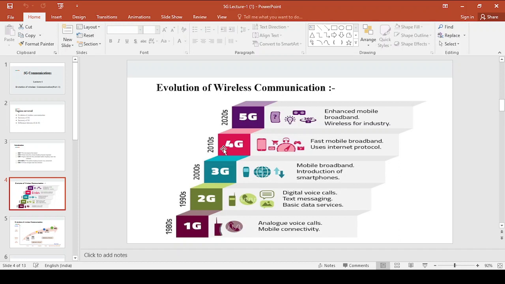Now coming to the fourth generation system, this evolved in the year 2010. The fourth generation system evolved in the year 2010. Now this 4G is an advanced version of 3G.